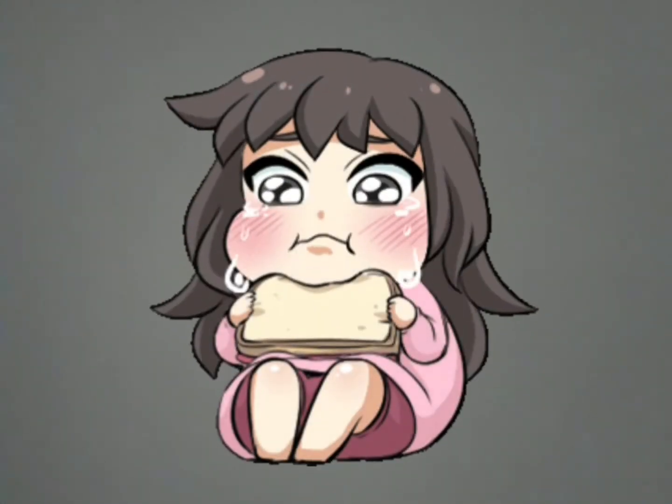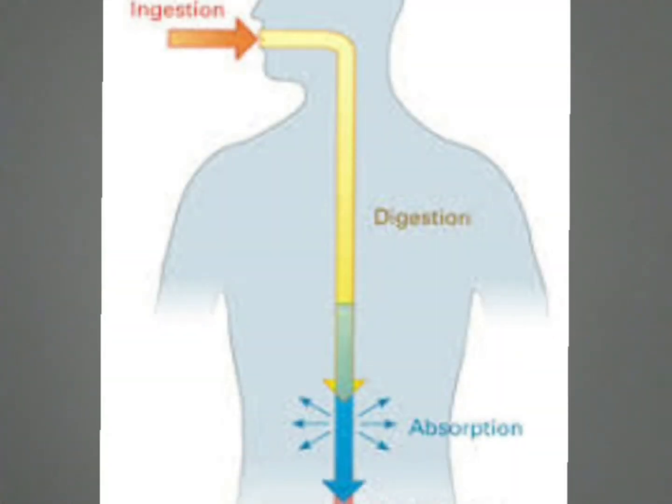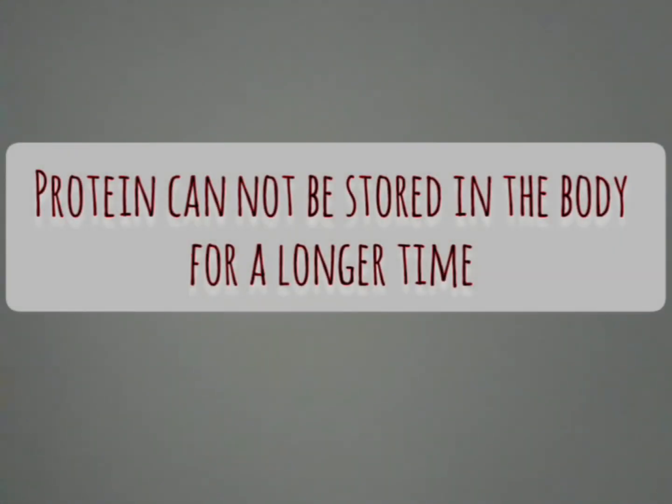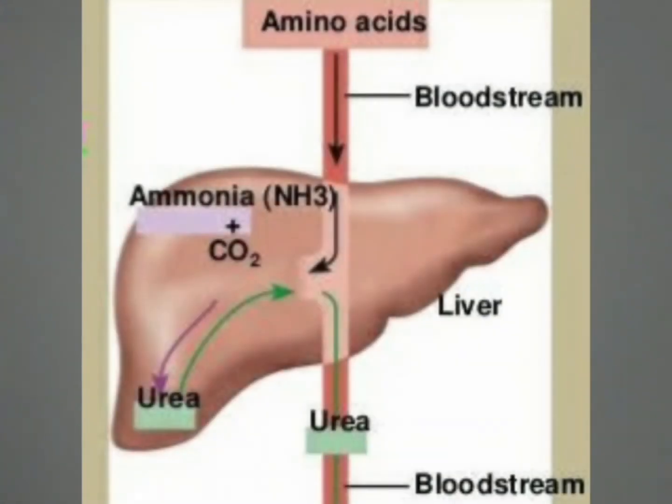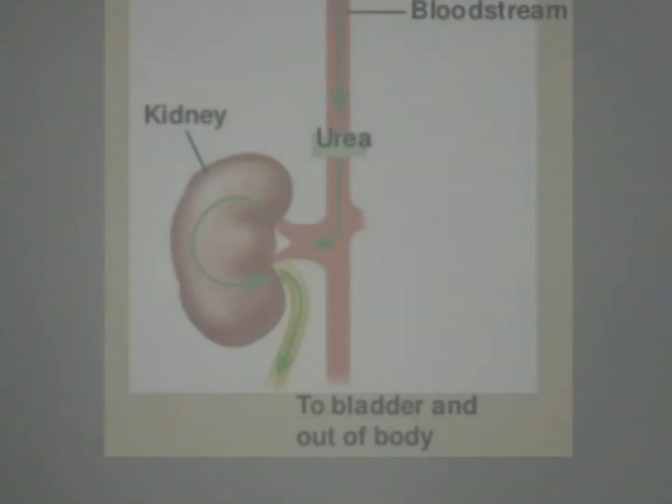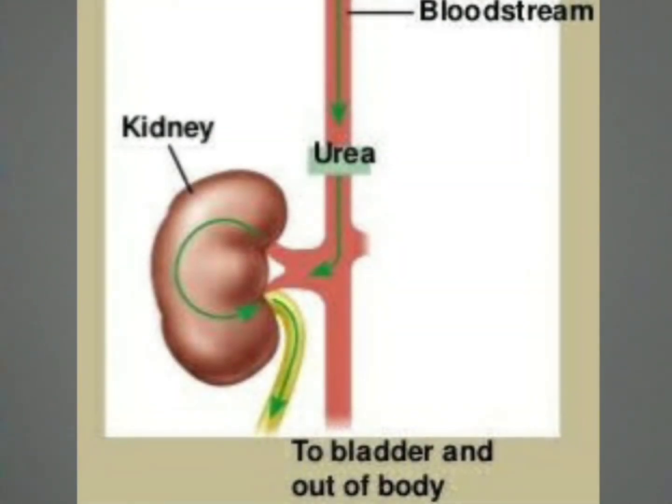After digestion, our body absorbs glucose, mineral salts and amino acids into the blood. A certain amount of these nutrients is needed in the body, and the extra amount absorbed needs to be thrown out of the body. As protein cannot be stored by the body for further use, extra amount of protein is broken down to form urea in liver, which is a toxic substance and needs to be removed along with other things out of the body.